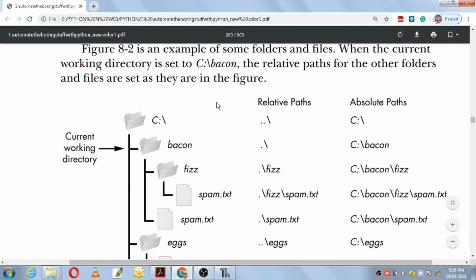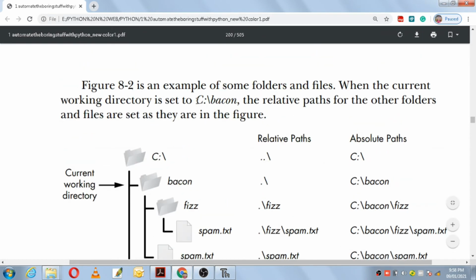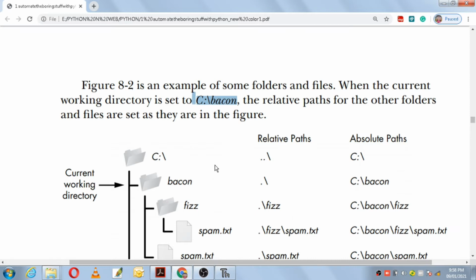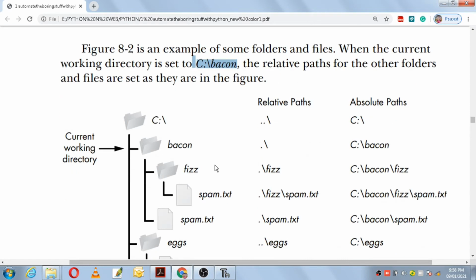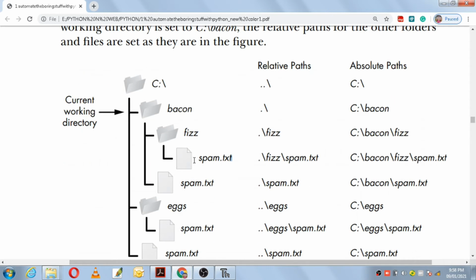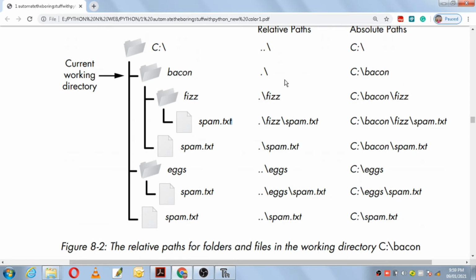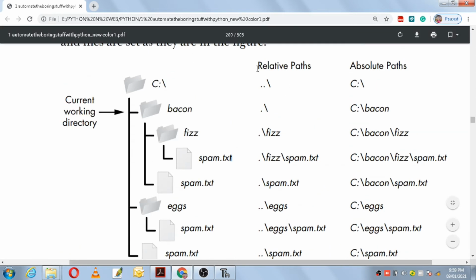In this particular example, C drive is there, then /root is there. Bacon is the current working directory. We are going to make use of Bacon as the current working directory, and all other files in the relative path will be referenced to the current working directory. Here there is a hierarchy of all the files and the folders, and how they are written in relative path and how they are written in absolute path, both are being referred.